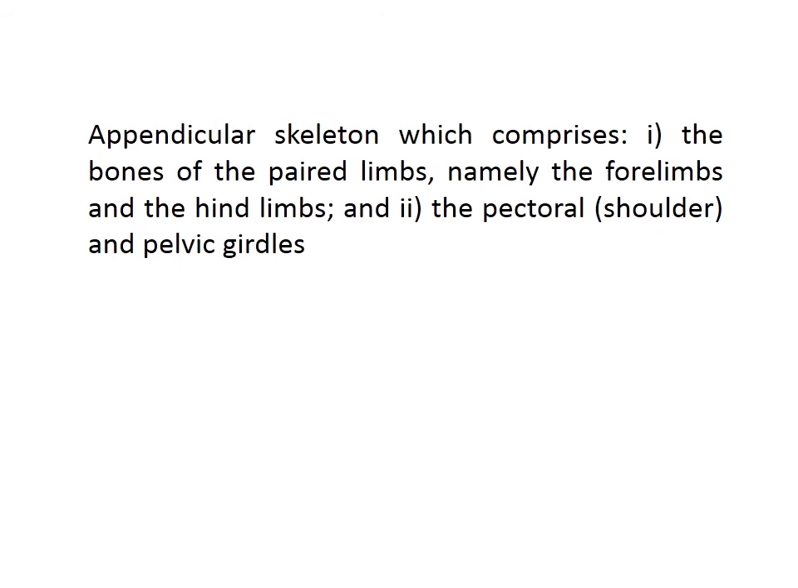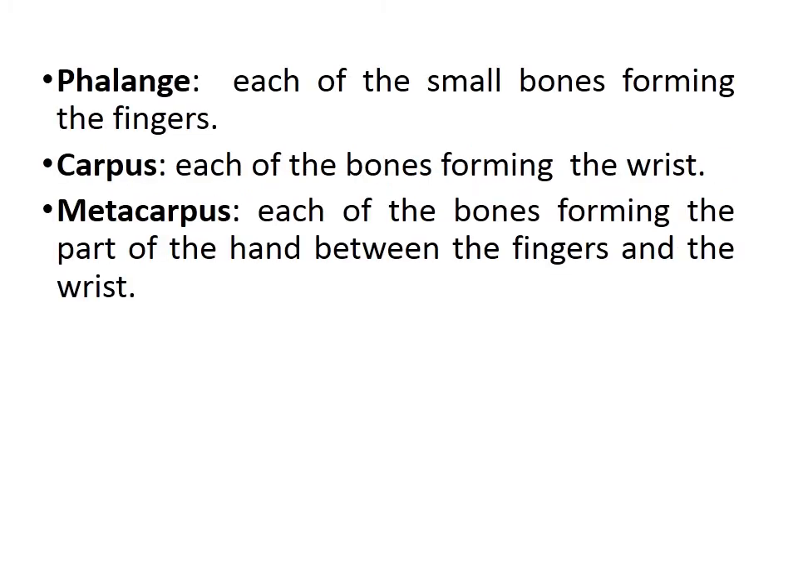The appendicular skeleton comprises the bones of the paired limbs, namely the forelimbs and the hind limbs, and the pectoral, the shoulder, and the pelvic girdle. Phalange, each of the small bones forming the fingers. Carpus, each of the bones forming the wrist. Metacarpus, each of the bones forming the part of the hand between the fingers and the wrist.